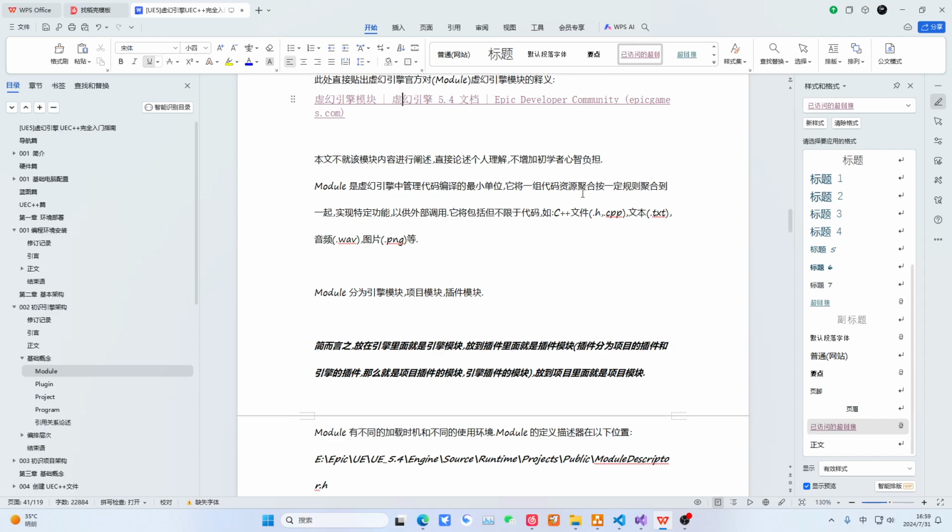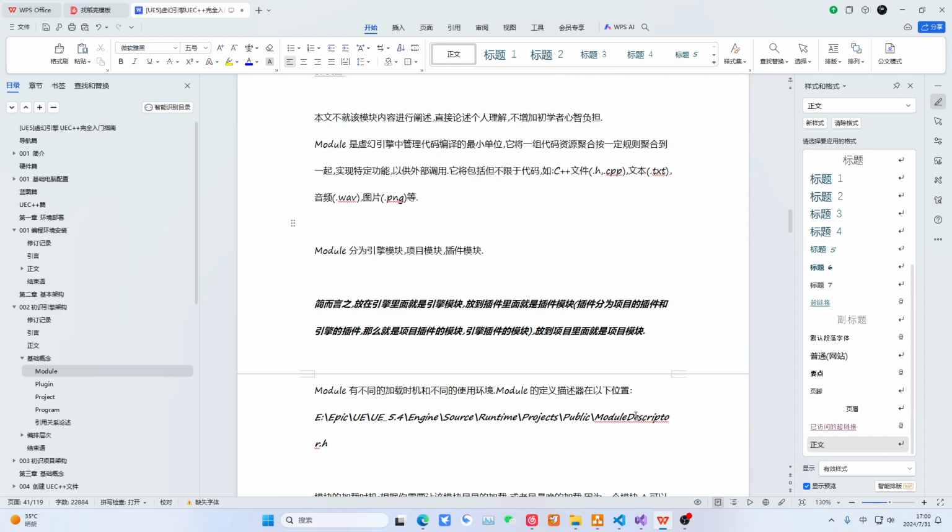You'll need to understand module. It is the compilation and deregistration unit for managing code in Unreal Engine. It aggregates a set of code resources together according to certain rules and specific functionality. For external calls, it includes but is not limited to C++ files, text, audio, and images. This is a module. You can easily understand, right? So how does it actually aggregate text, audio, and images together? We will cover this later in the plugin section. Okay, we can show you.